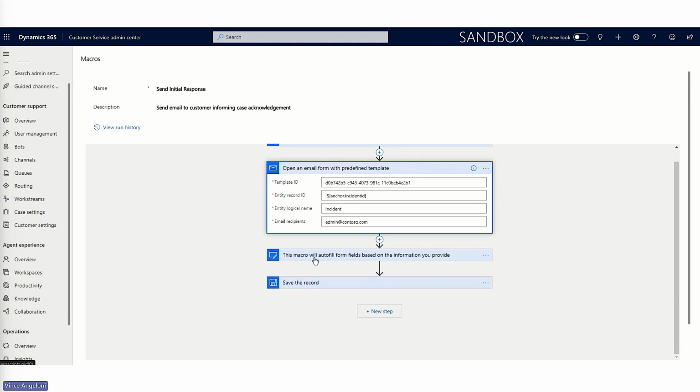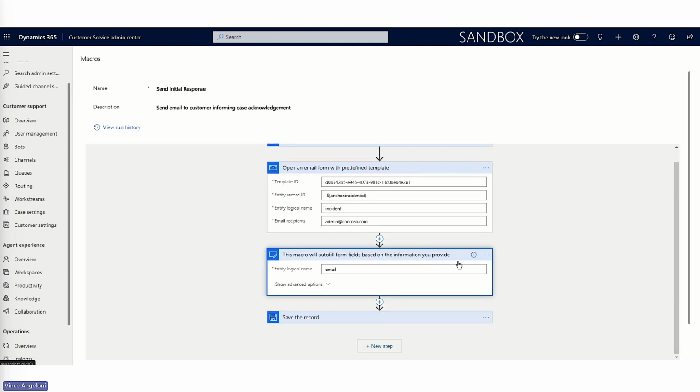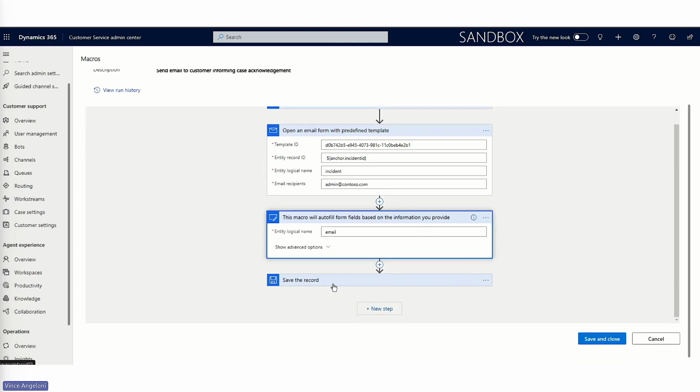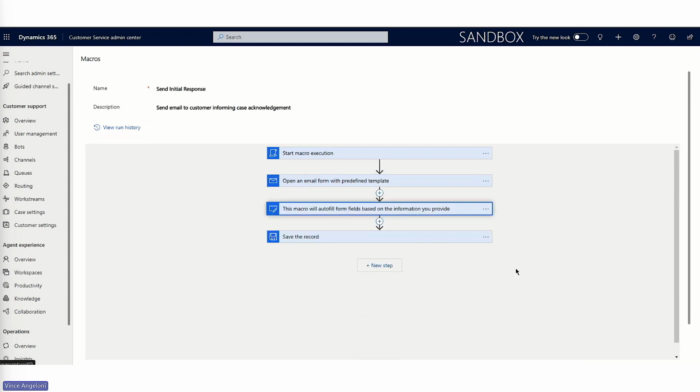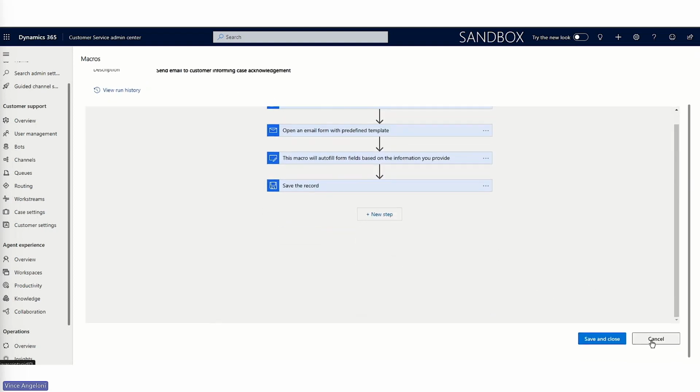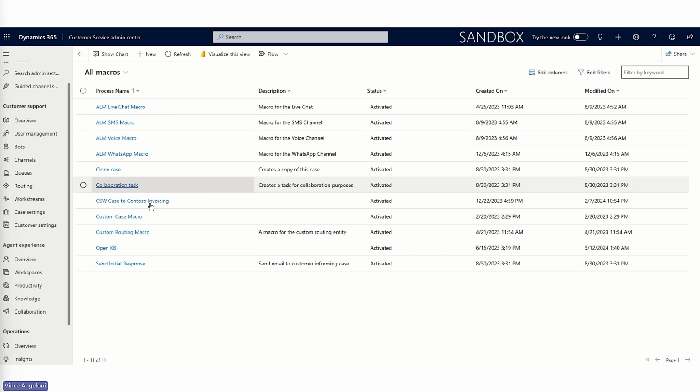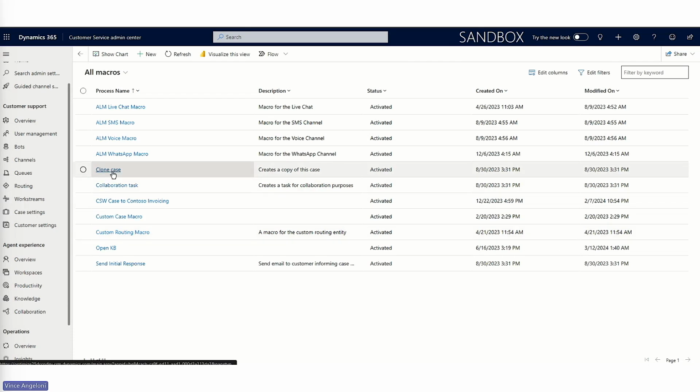Second one is a macro which will autofill the forms based on the information which you have provided. And the final step is to save the record. So once you fill in all the details based on what has been provided in the document, it should look somewhere like what I just showed you. We'll move to the next macro, which is clone the case.